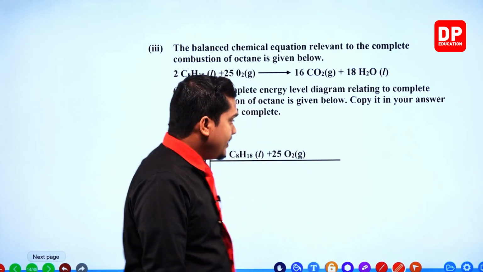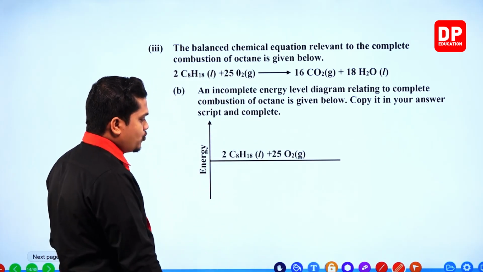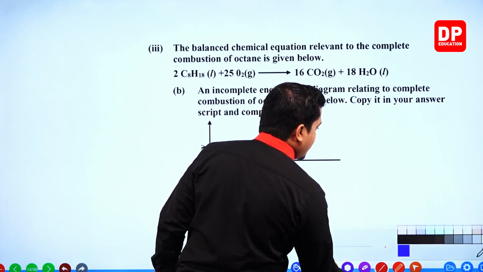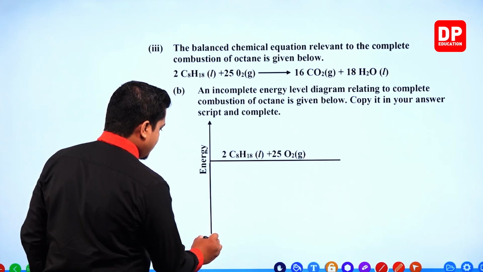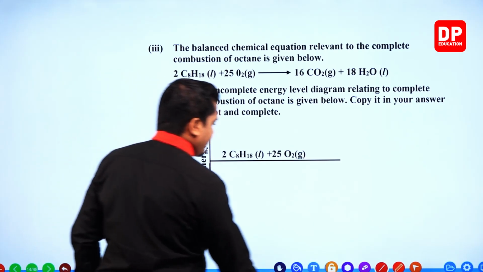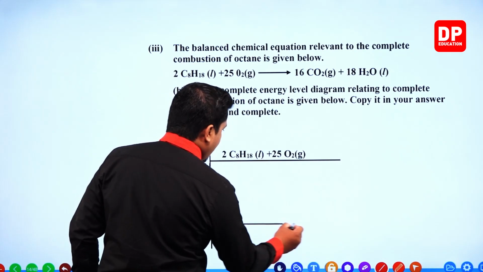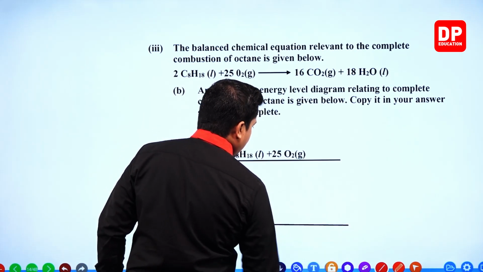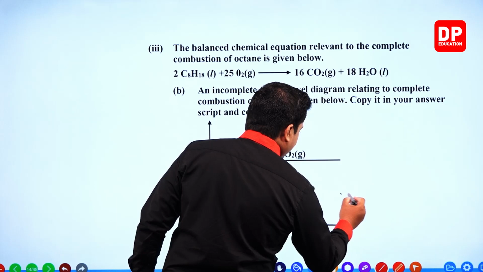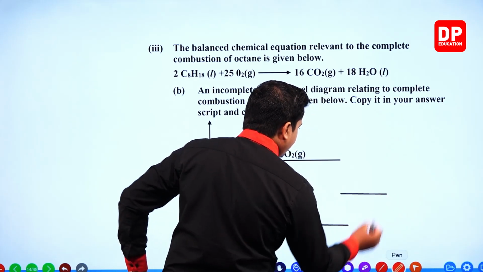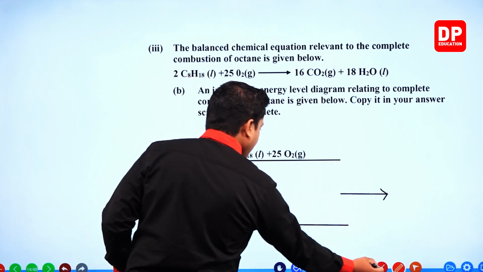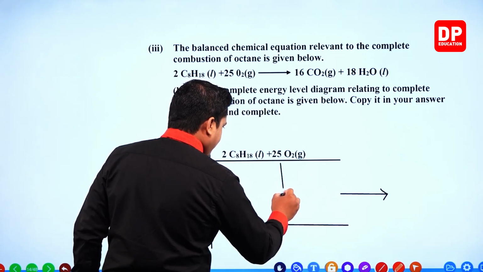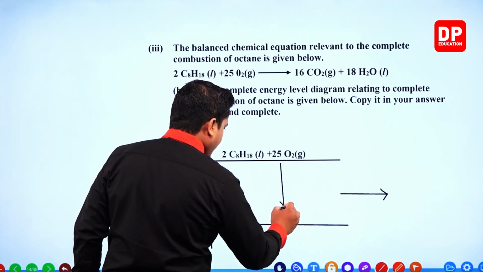So here they have mentioned the first one. We have to complete the other part, my dear children. First of all, we'll reduce this line somewhat. Now we'll draw the second level like this. This is the second level. Then it's going down like this.